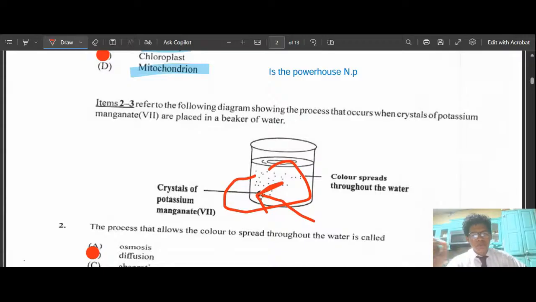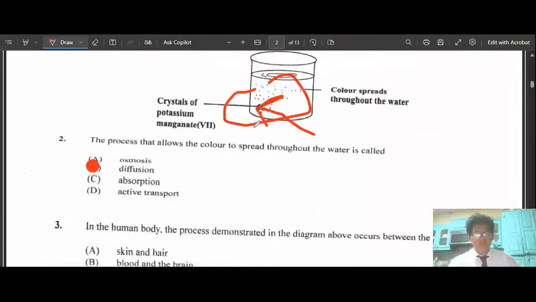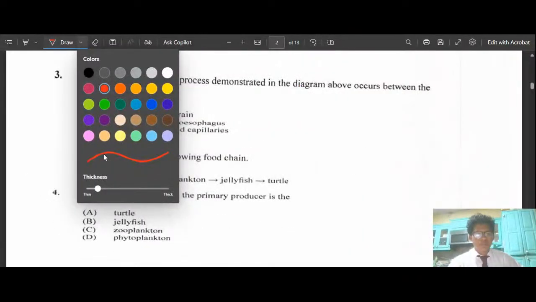So if we take red dye and we throw it in a container, that red dye will spread throughout that whole container. So that's the concept that I really wanted to bring out. So let's move on to three.